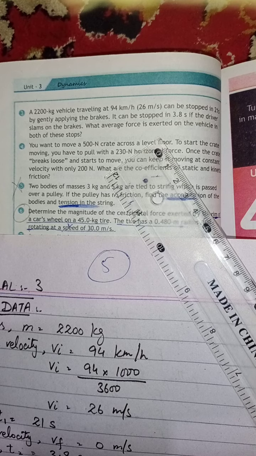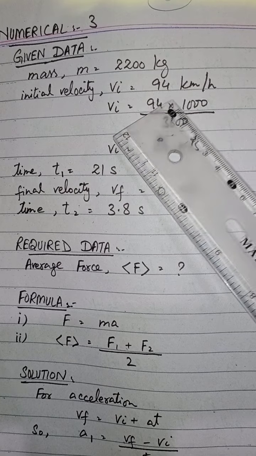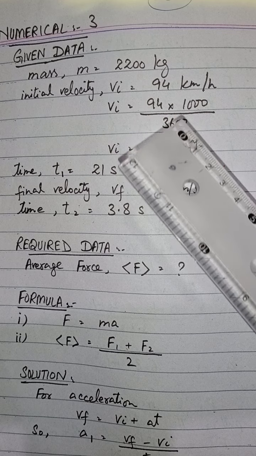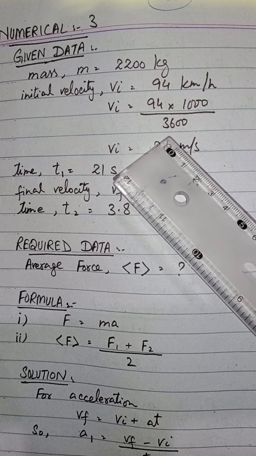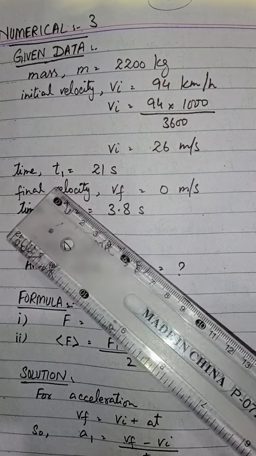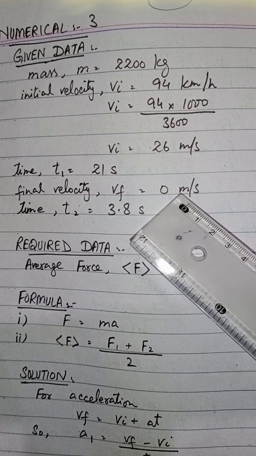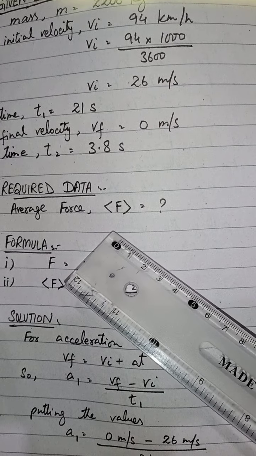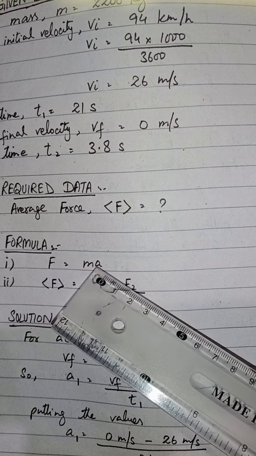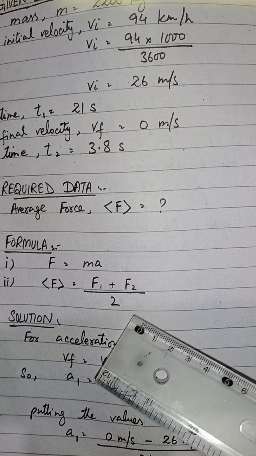Now here we find the force. The given data is mass equals 2200 kilogram, initial velocity Vi 94 kilometer per hour. So convert this into meter per second. Multiplying this 94 with 1000 and dividing by 3600, we get 26 meter per second. T1 equals 21 second and T2 equals 3.8 second. By applying brakes, final velocity equals 0. Now required is the average force, that is F equals ma, and average force equals F1 plus F2 divided by 2.